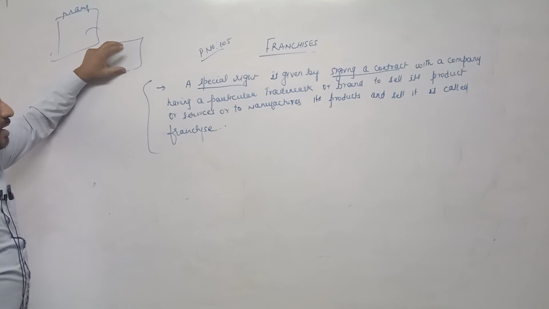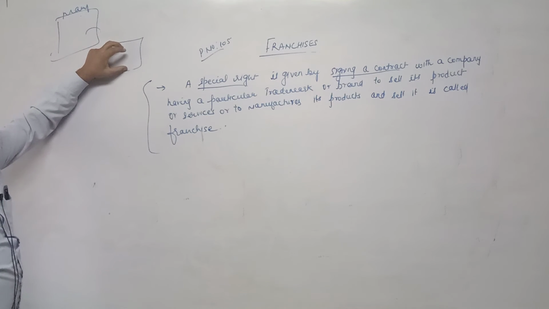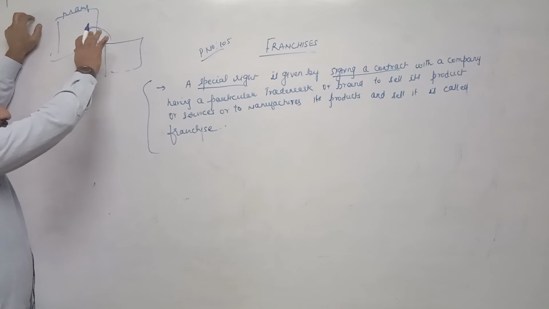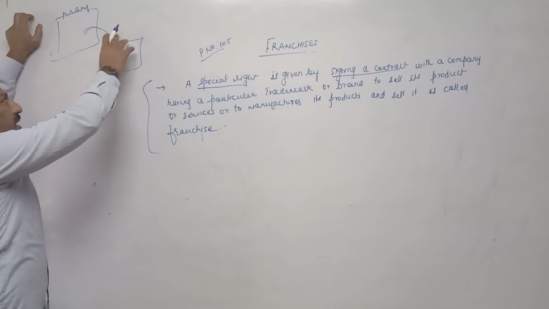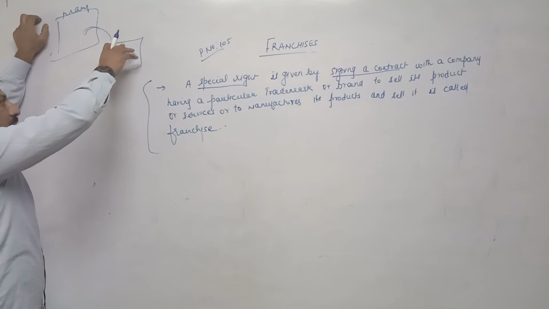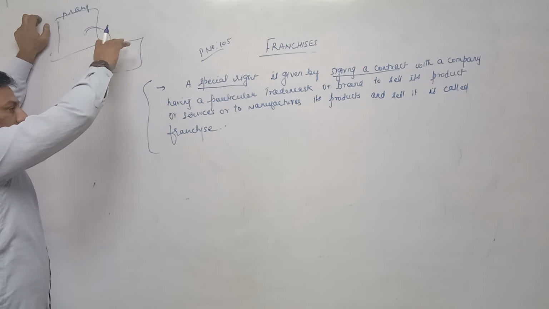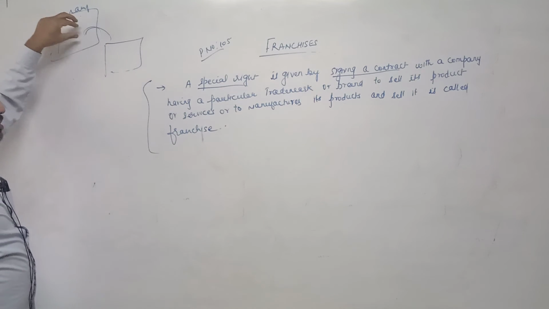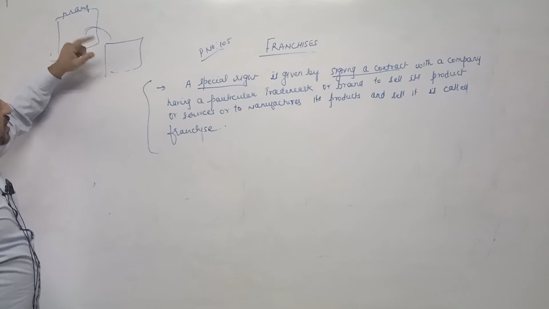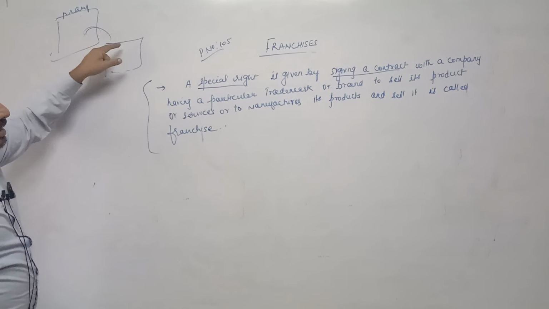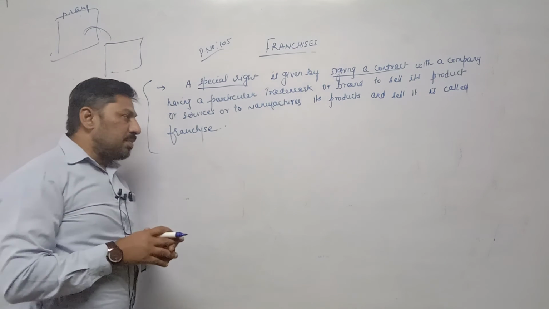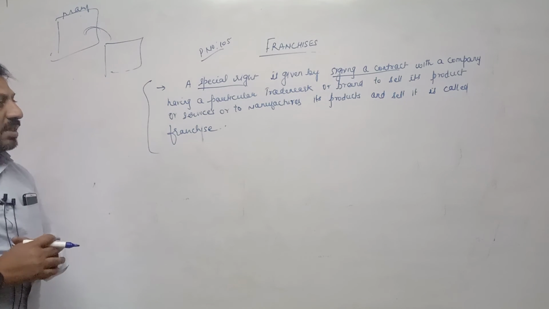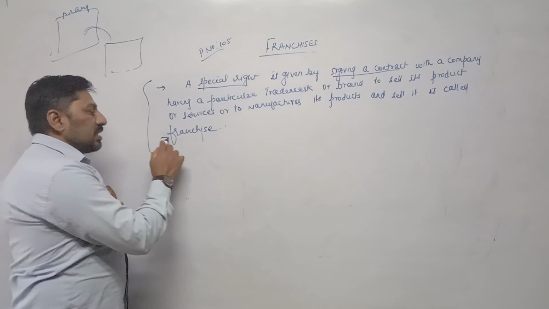So these small business units are taking a special right by entering into an agreement with this manufacturer, taking permission to sell their products on behalf of the manufacturer, or to provide their services, not only goods, to the customer, or to manufacture the goods and then sell them into the market. Such a special right taken by entering into a contract in order to sell the goods is called franchisee.